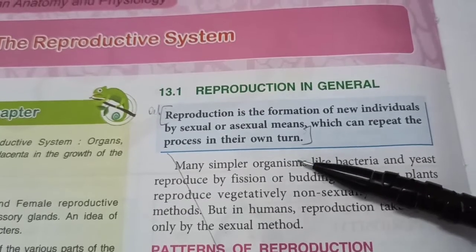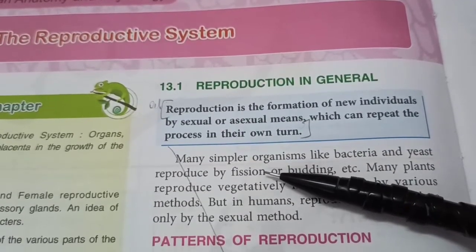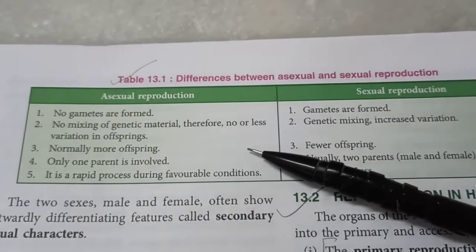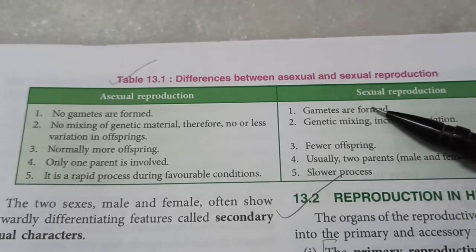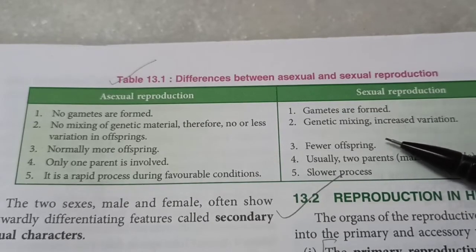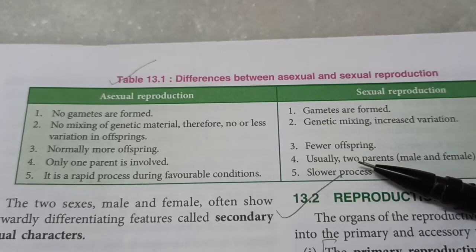But which is better, sexual or asexual? Well, I was talking from a scientific point of view. The difference is here no gametes are formed, but here we have a male gamete and a female gamete formed, which means that genetic mixing will increase the variations in the offsprings. No two children are alike.